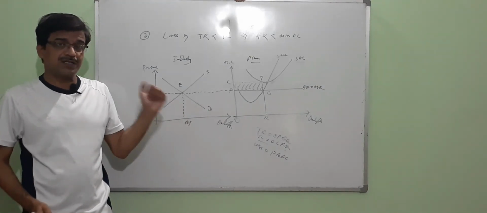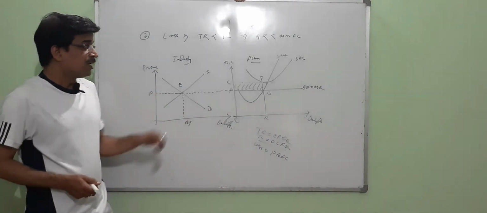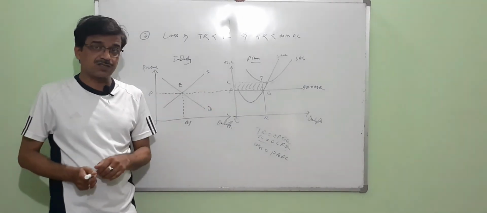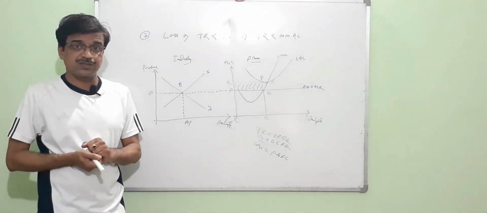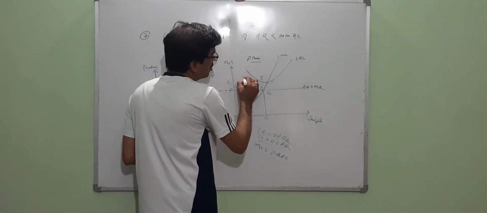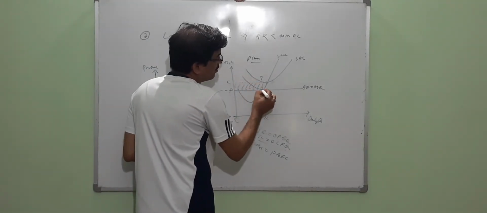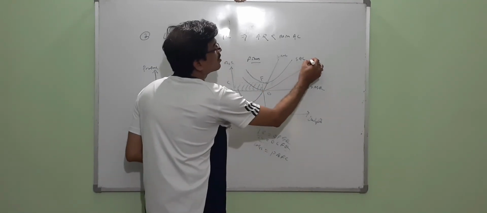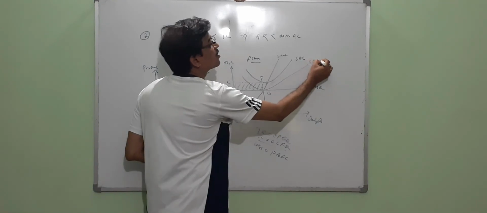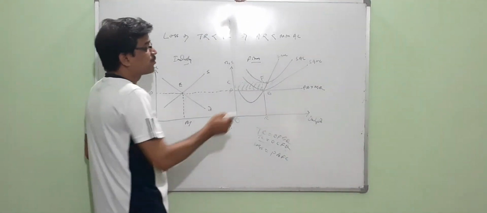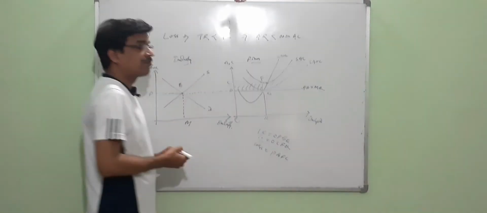To determine the shutdown, the firm will shut down its business unless it covers its maintenance cost. Maintenance cost means variable cost. Therefore, we have to draw the average variable cost in such a way that its minimum point touches the average revenue curve. This is a certain average variable cost. Now what do you find? This is the point of equilibrium and also the point of the average variable cost.